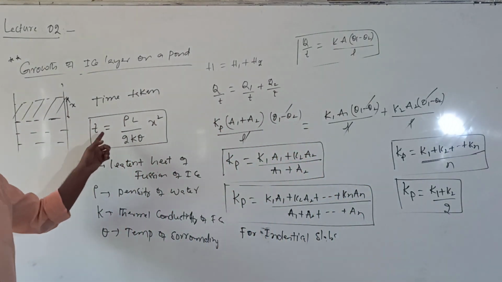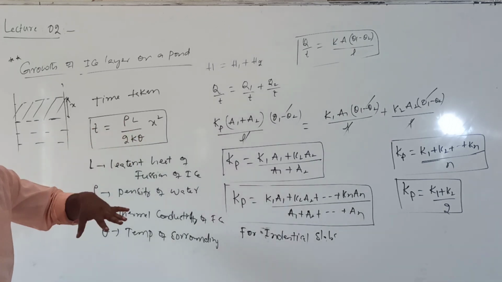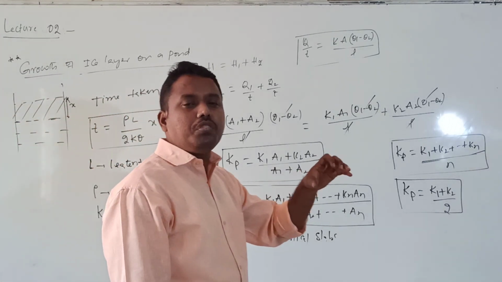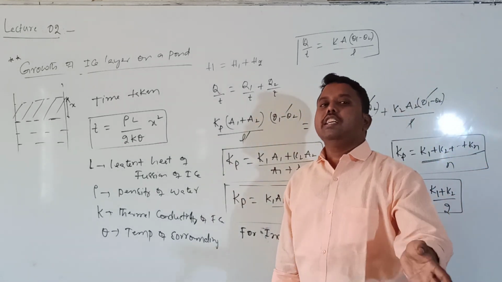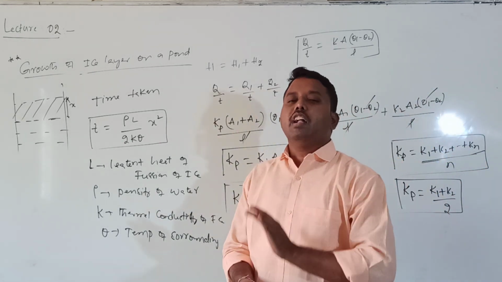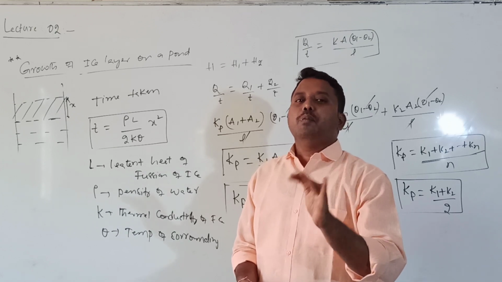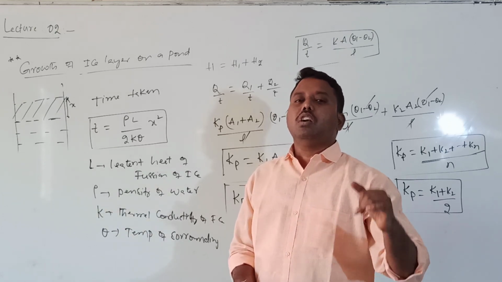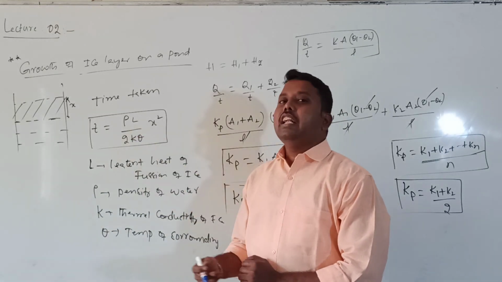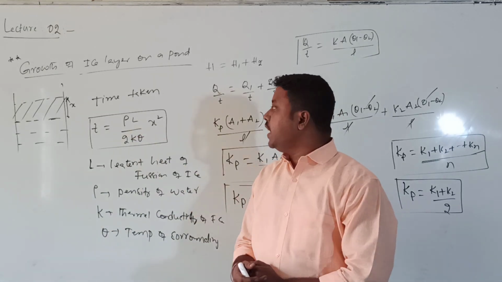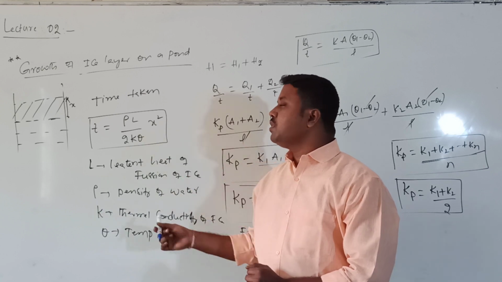Where rho I told you, L is the latent heat of fusion. What is the meaning of latent heat of fusion? The amount of heat required to convert ice into water at 0 degrees. Or it can also be defined as the amount of heat required to convert water into ice at 0 degrees. That heat is called the latent heat of fusion. Okay now? And the remaining conditions you know.